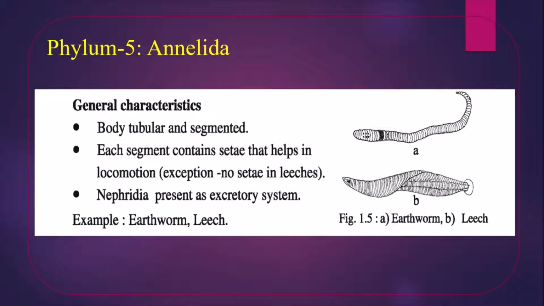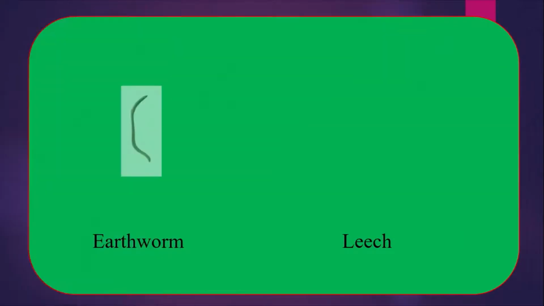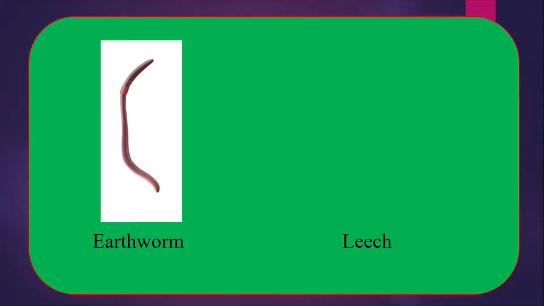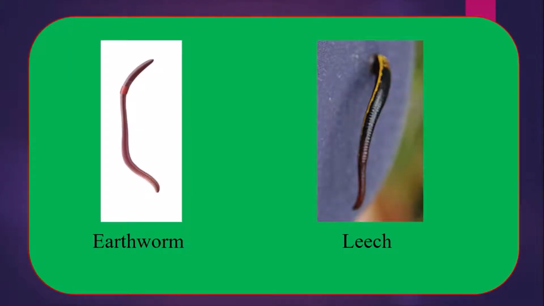Number 3, nephridia present as excretory system. They have no special excretory system. Nephridia are a special type of cell which take part in the activities of excretion. That's why nephridia act as excretory system. Example, earthworm, leech. There is a picture of earthworm. There is a picture of leech.